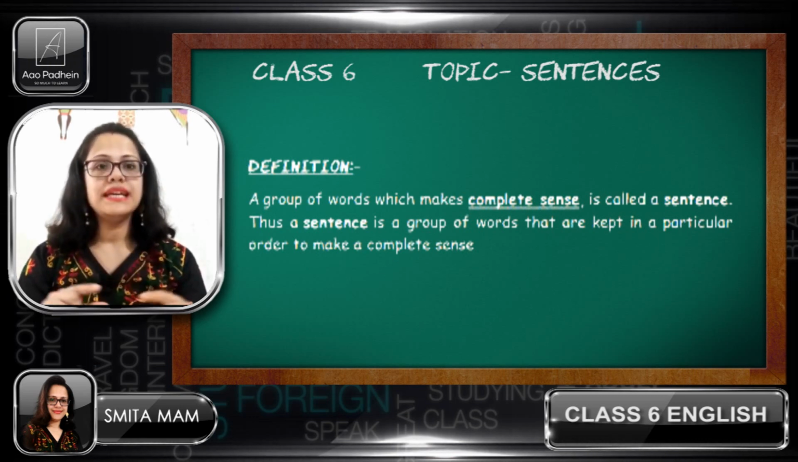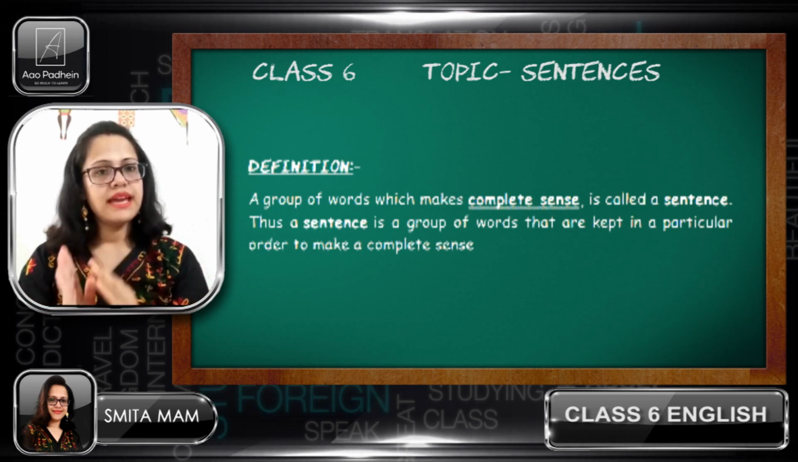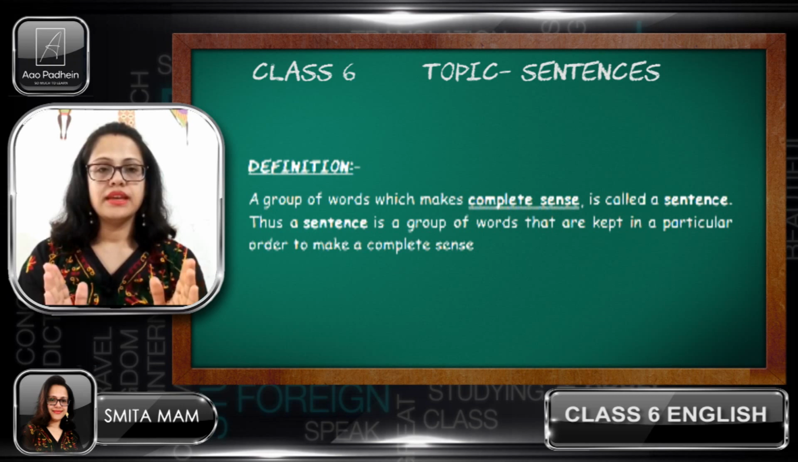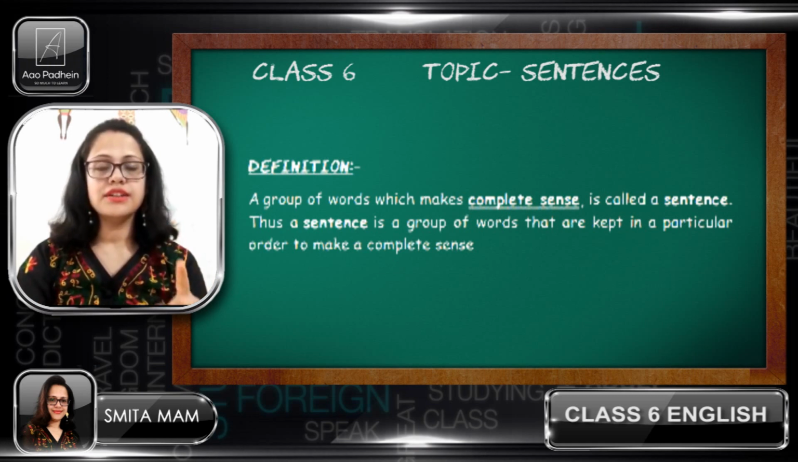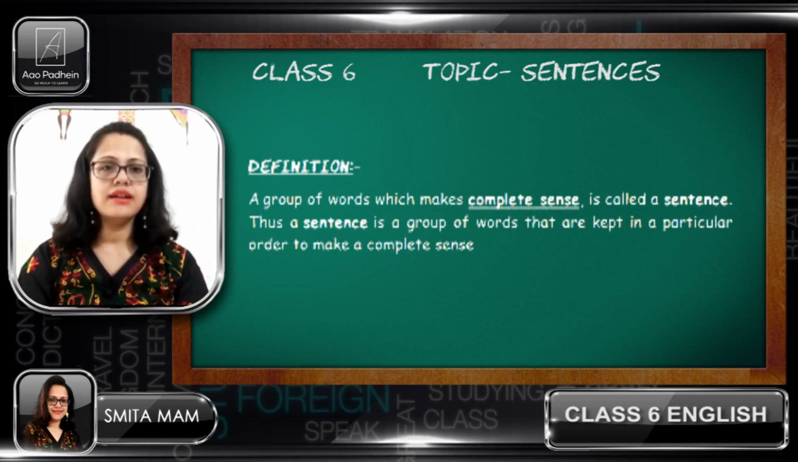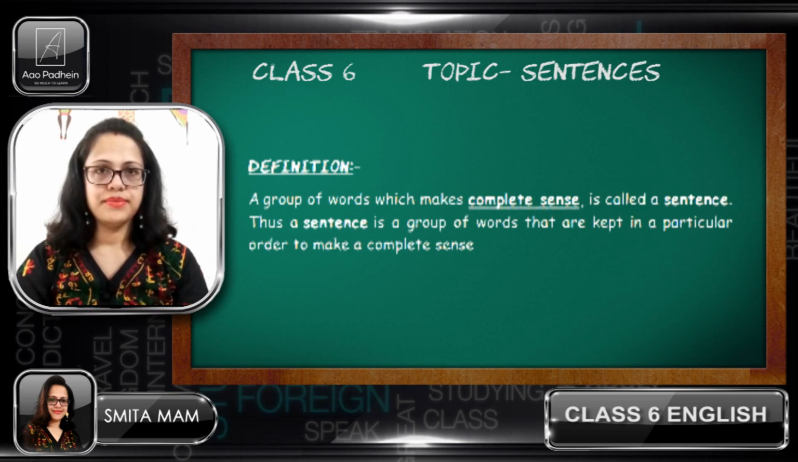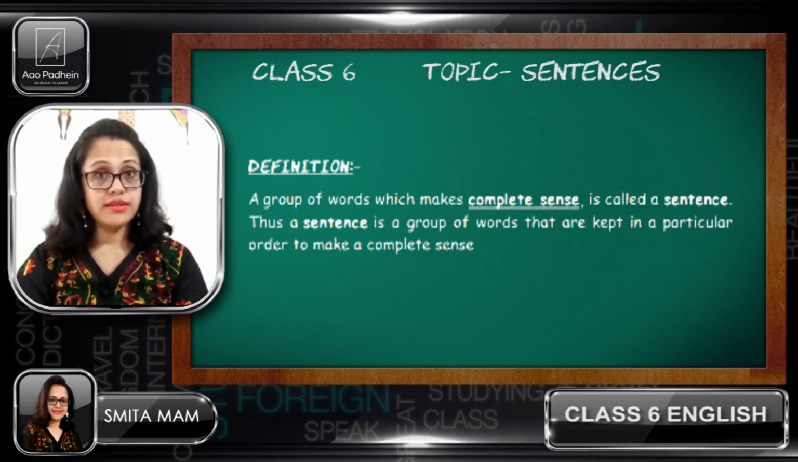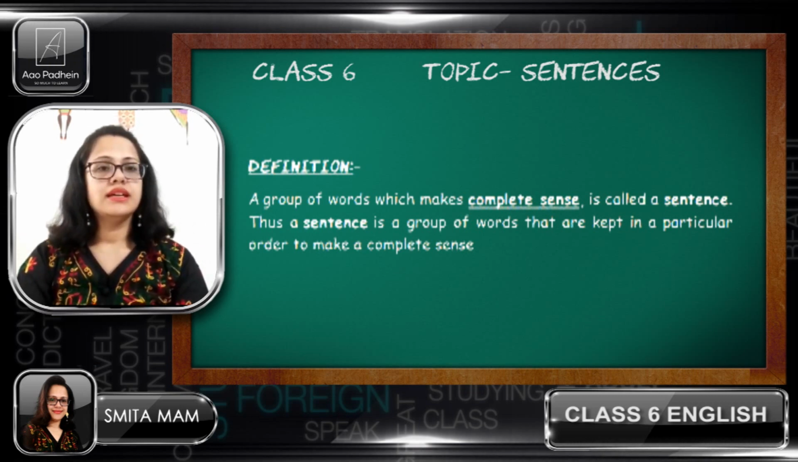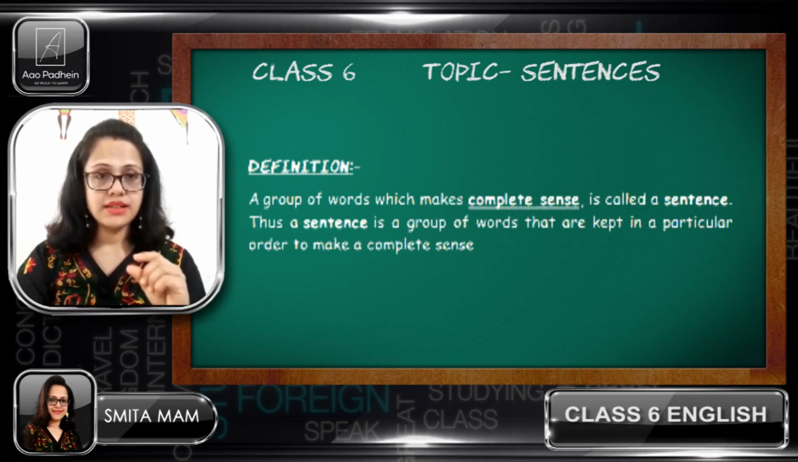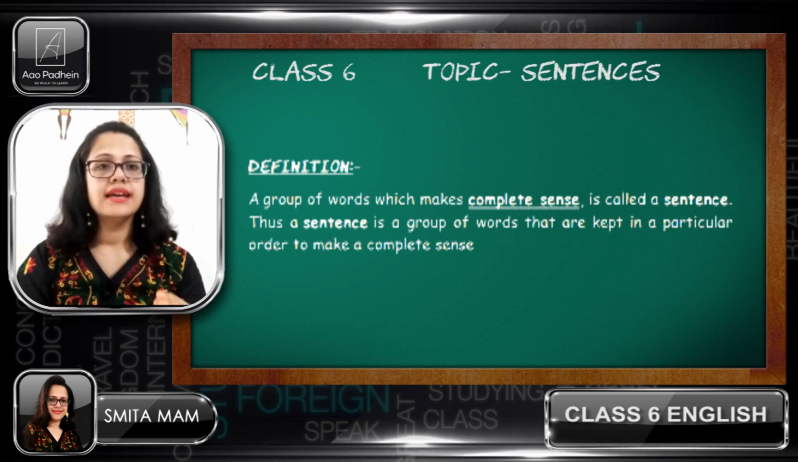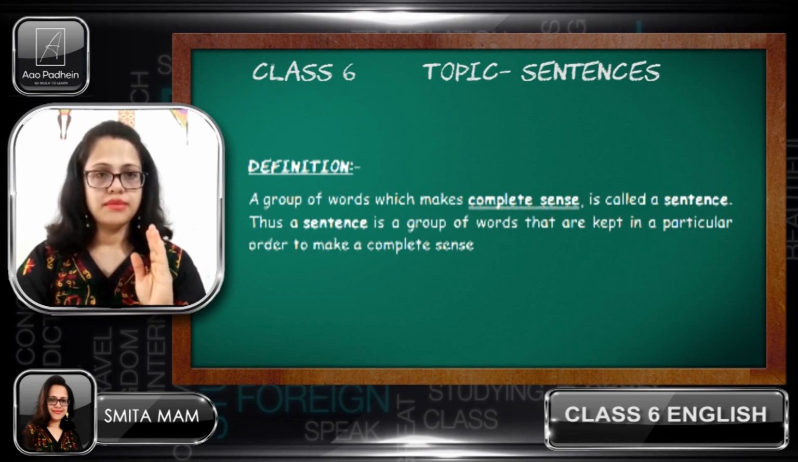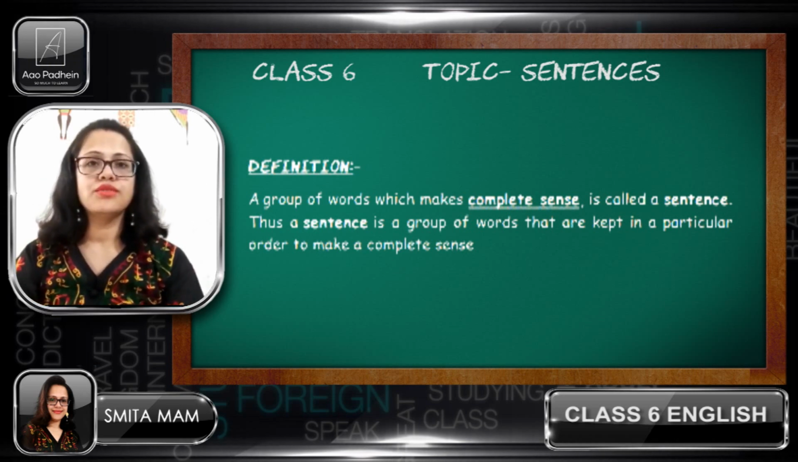Remember, complete sense. If I make a sentence, there are some group of words and those group of words should have a complete sense. Then only it will be a meaningful sentence. Thus, a sentence is a group of words that are kept in a particular order to make a complete sense. The words should be there in the particular order and give you the proper sense or the complete sense. Then only it will be a complete sentence. This is the definition of the sentence.